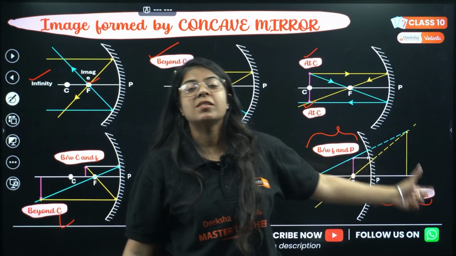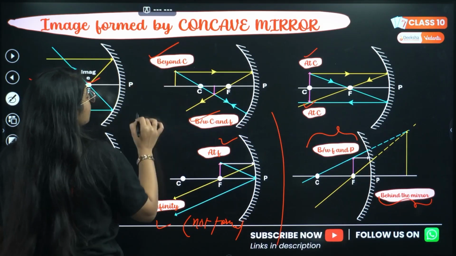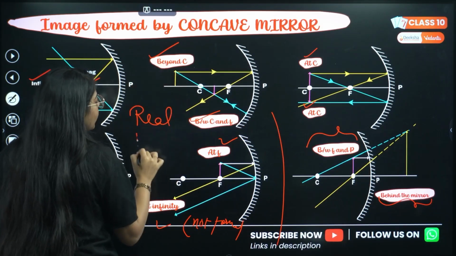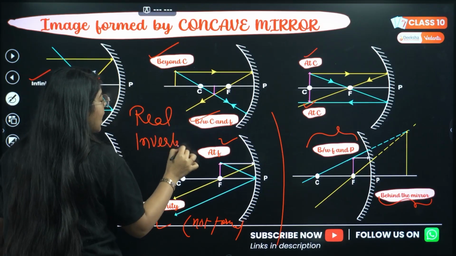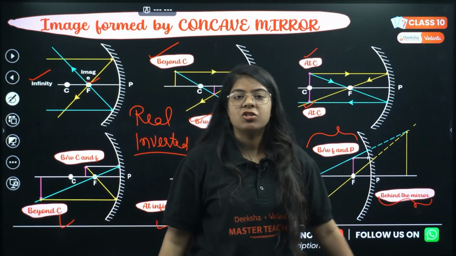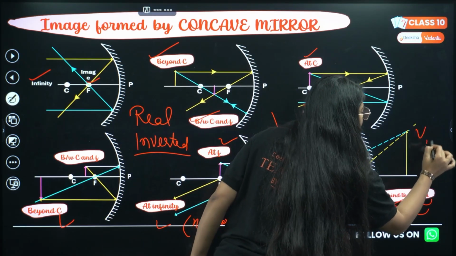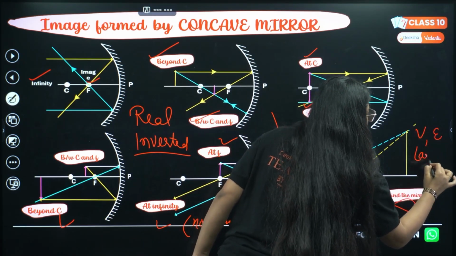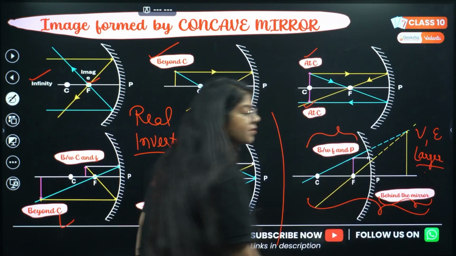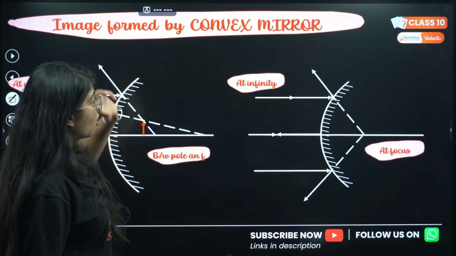This is one exceptional case. In all the first 5 cases, the image is real and inverted, and it can be of the same size, greater, point size, or smaller, diminished, everything. And in the 6th case, the image is virtual and erect and it is larger in size. Correct? Moving on, we have image formed by a convex mirror.